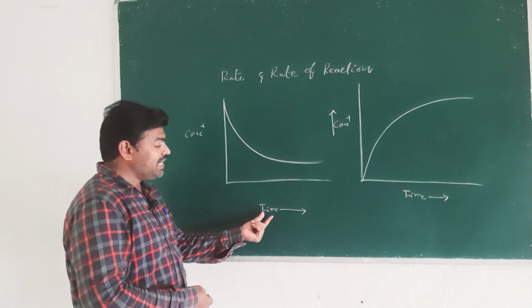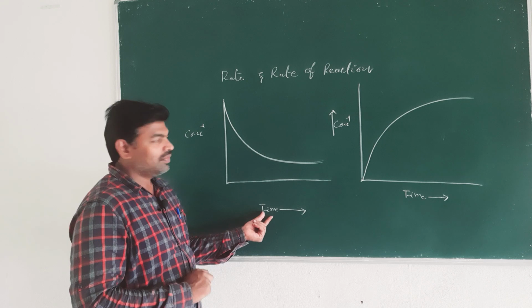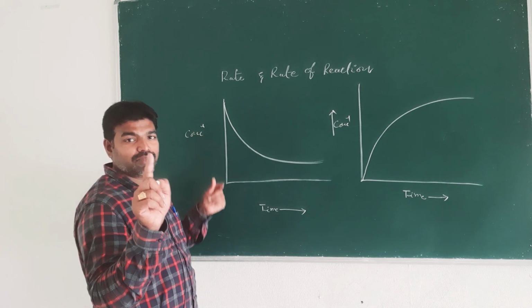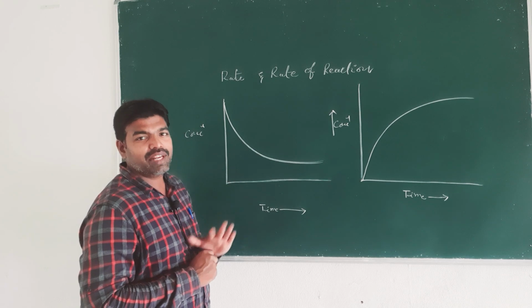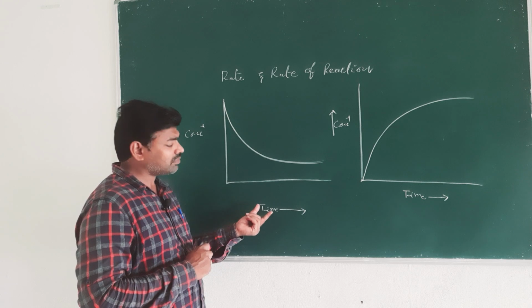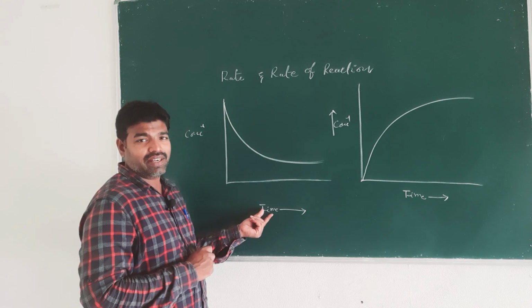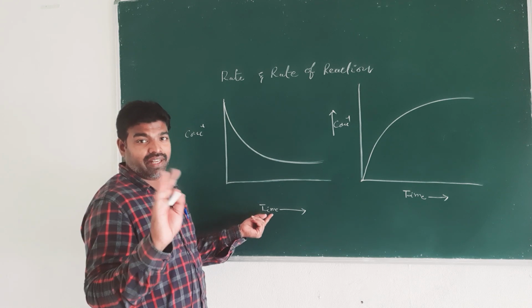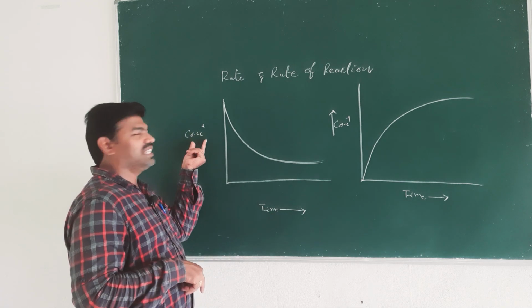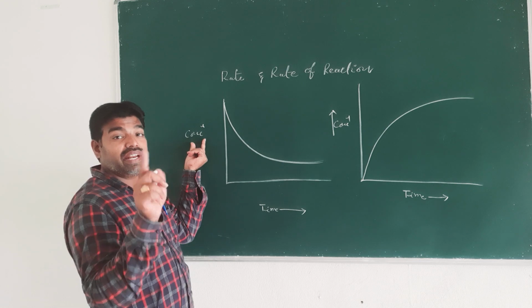Here the time is the independent variable and concentration is the dependent variable. A graph is always plotted between the independent variable and the dependent variable. Time does not depend on anything, but concentration changes depending on time. That is why it is called a dependent variable.